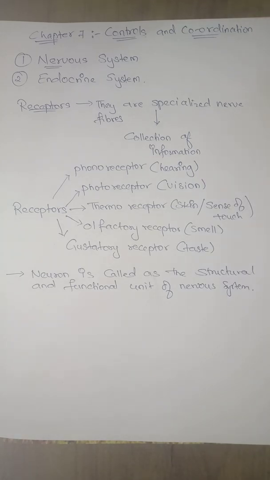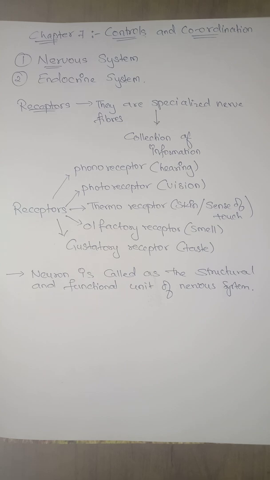Hi students, in this video we are about to discuss chapter number 7, that is control and coordination in animals. Here we are talking about the control and coordination which occurs with the help of your muscles, with the help of your nervous system, and along with that, with the help of the endocrine system also.